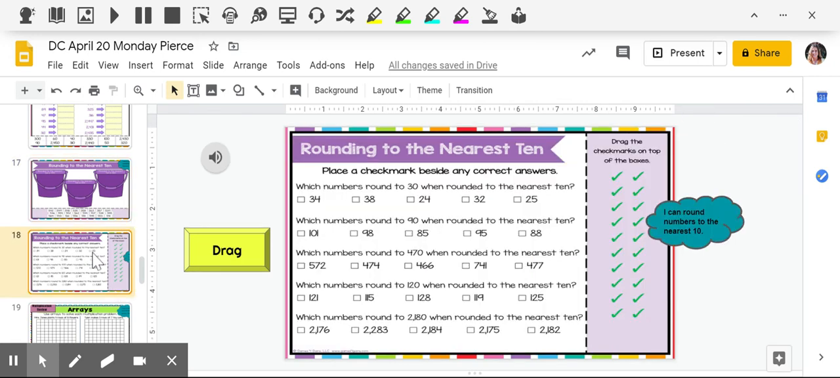Then you just have to place a check mark beside the correct answer. So which numbers round to 30, to the nearest 10, to 90, 470, 120, and 2,180? All of these are to the nearest 10.